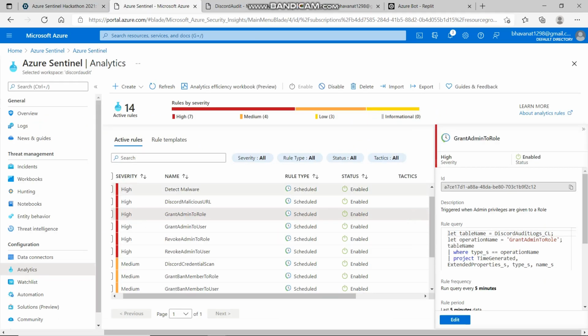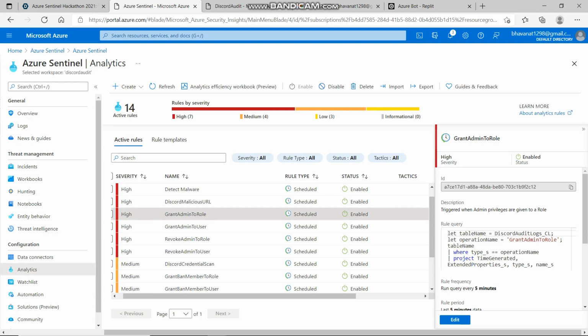trends observed. We then have 13 analytic rules configured which search for specific events and alert the Discord admin when the thresholds or conditions are met. We have already seen detect malware and malicious URL analytic rules in action previously. Similarly, whenever admin privileges are granted or revoked to a role or user, a high severity incident is created that allows Discord admin to track these critical operations.